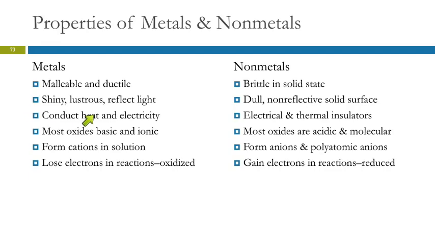Metals are shiny and lustrous. They reflect light. Nonmetals don't. Metals conduct heat and electricity. That's why we use them for cookware. Nonmetals are insulators. They don't conduct those well. Most of the metal oxides are basic and they form ionic compounds. The nonmetal oxides are acidic and they're molecular compounds. Metals form cations, nonmetals form anions. Metals lose electrons, nonmetals gain electrons.